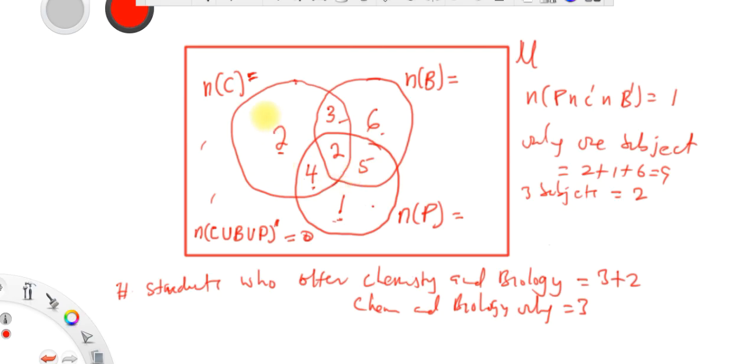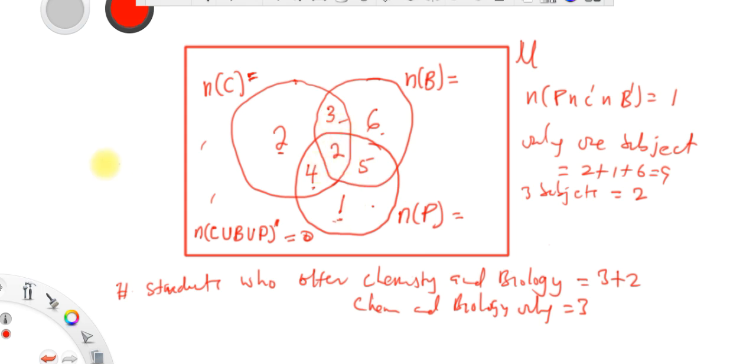Yeah, guys, I hope you are trying to understand the explanation. This is in fact interesting and very understandable and simple. If you don't know these tricks, you will always find it difficult to solve questions, guys. Just look at that. So if the question says that the number of students who offer biology and physics only is 5, the number of students who offer biology and physics will be 2 plus 5, which is 7.